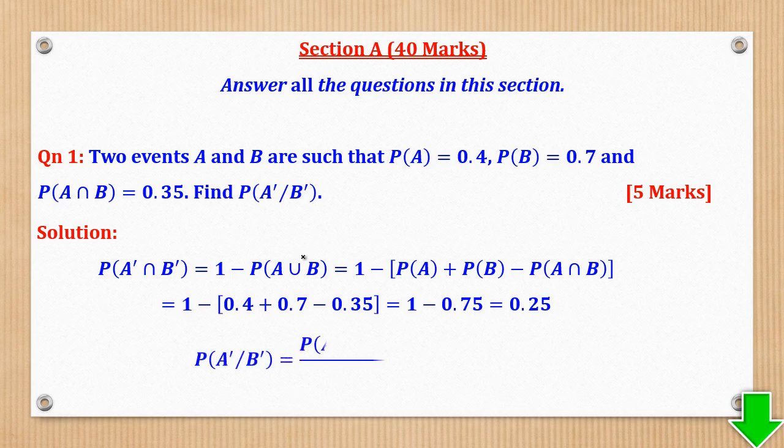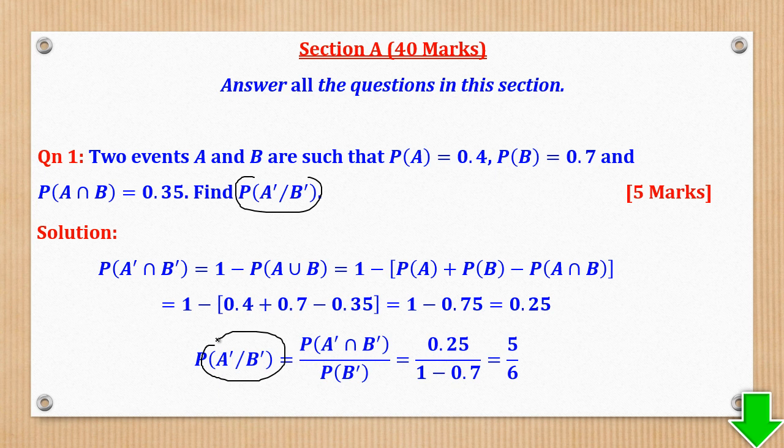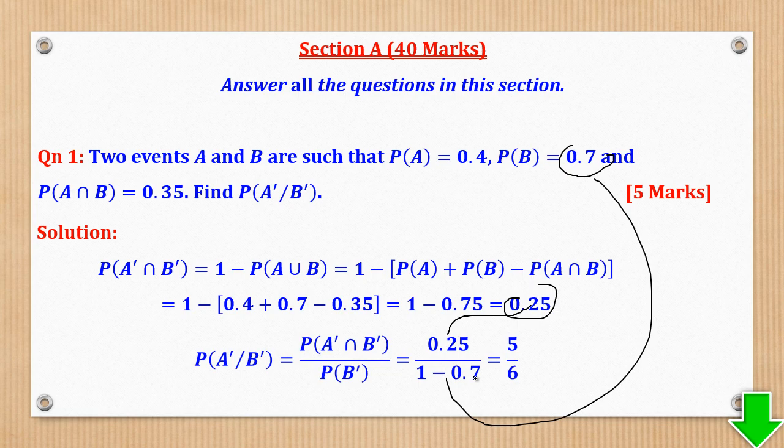Now that I've got that, I can now get the probability they wanted. So probability of A complement slash B complement, or A complement given B complement has occurred, will be equal to probability of A complement intersection B complement over what comes after the slash, which is probability of B complement. So this one is here. The complement is got by subtracting, so it will be 1 minus this, and in the end you come up with 5/6.